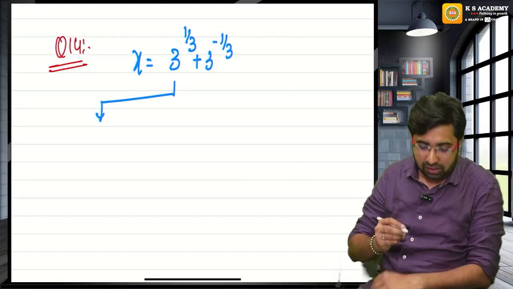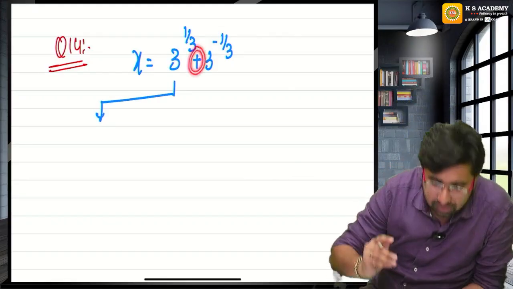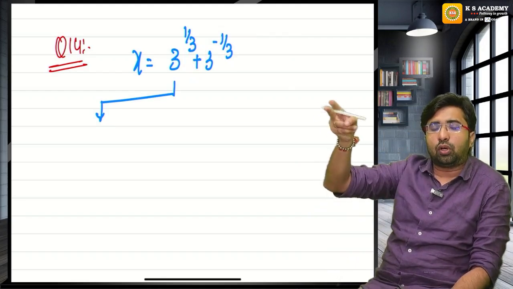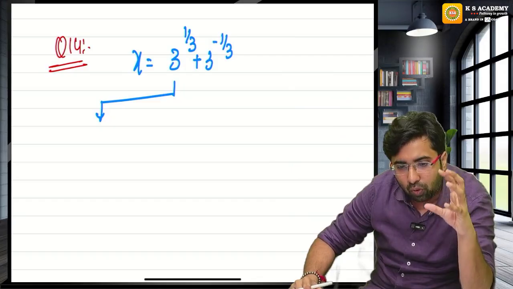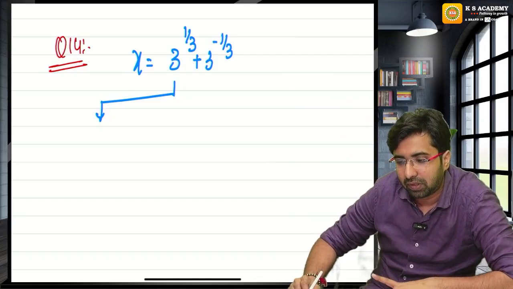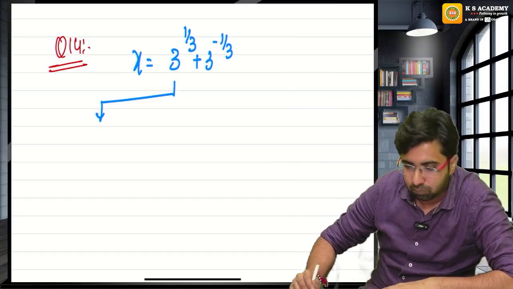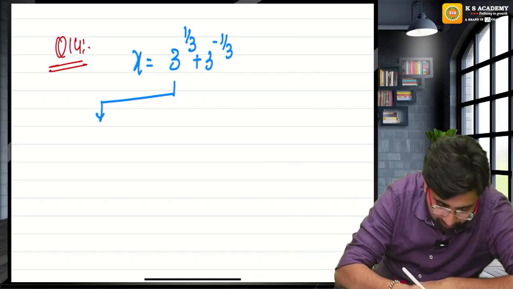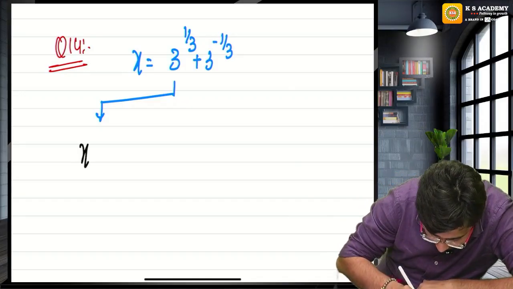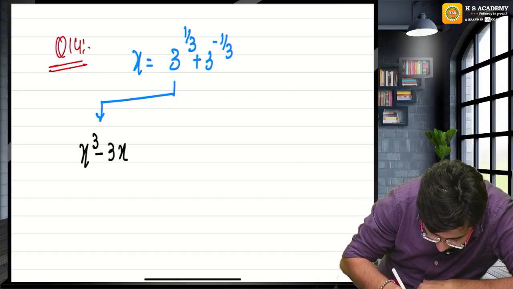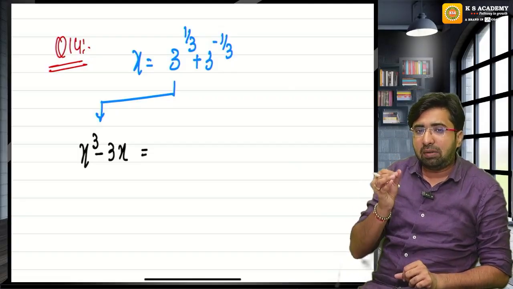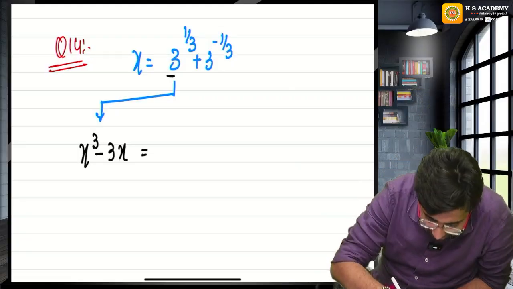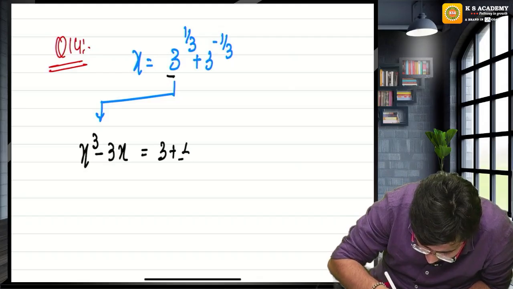Can you tell me what I can ask? What can you calculate? This time I have given you plus. You can calculate plus 3x, or you can calculate minus 3x. In short, just answer me. What can you calculate? Sir, minus. Correct. We can calculate x cube minus 3x. And what will that be? It will be a plus 1 upon a. What is a? 3. So 3 plus 1 upon 3.